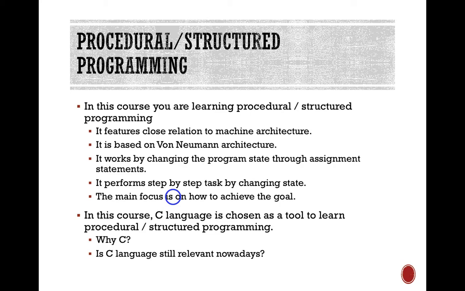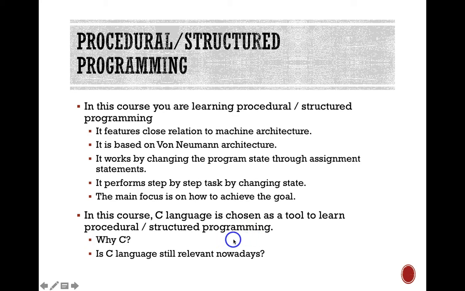It features close relation to machine architecture. It is based on von Neumann architecture. It works by changing the program state through assignment statements. Look at this one, this is very important: it performs step by step tasks by changing state. The main focus is on how to achieve the goal. In this course, C language is chosen as a tool to learn procedural or structured programming.